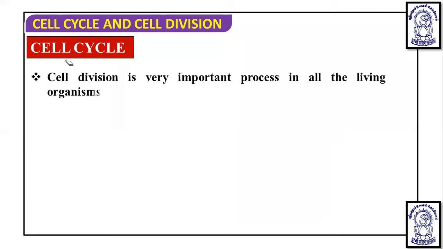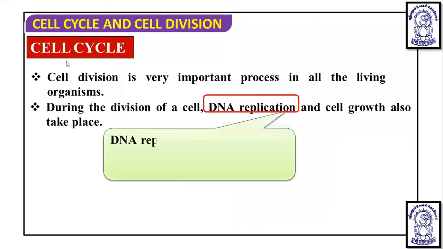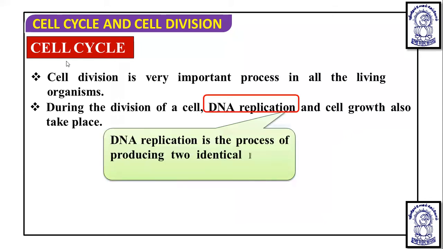Okay. So if we define it, cell division is a very important process in all living organisms, dear students, and it is important for reproduction or increase in body size, that is, increase in the number of cells. And during the division of a cell, DNA replication, or copying of DNA, occurs, and cell growth also takes place. DNA replication is a process of producing two identical replicas or copies from one molecule of parental or original DNA molecule.